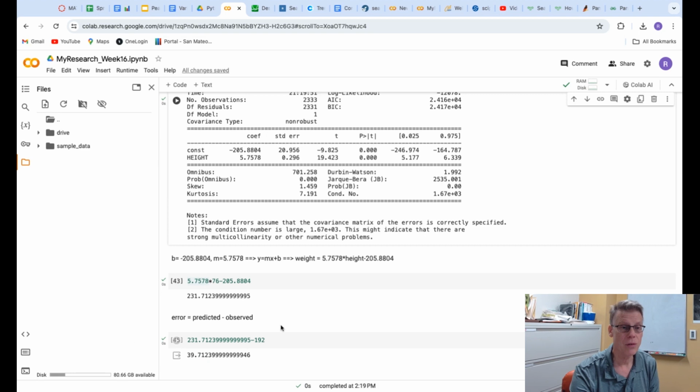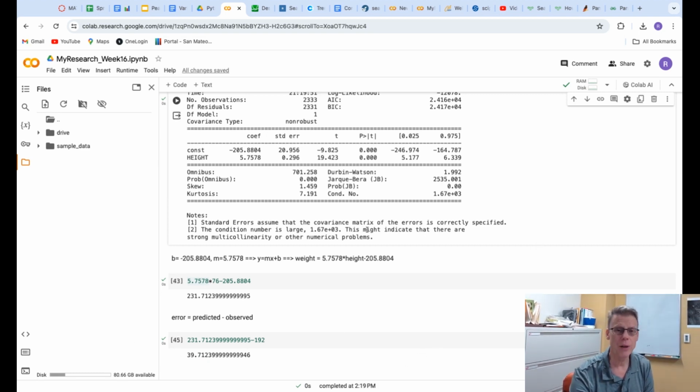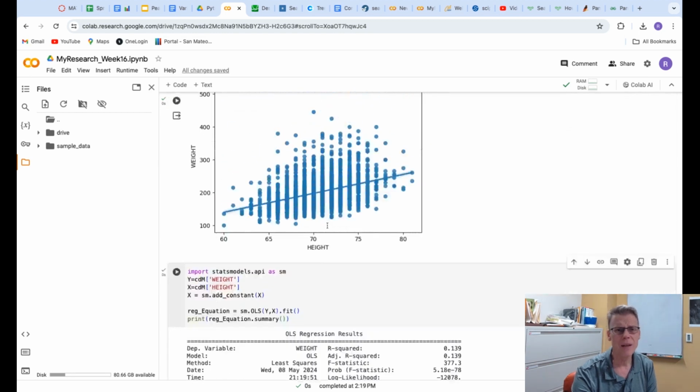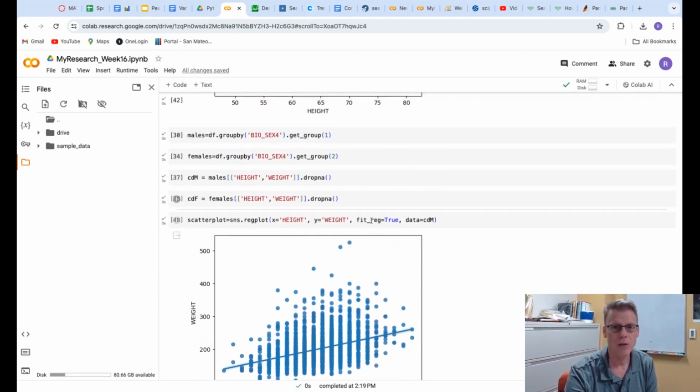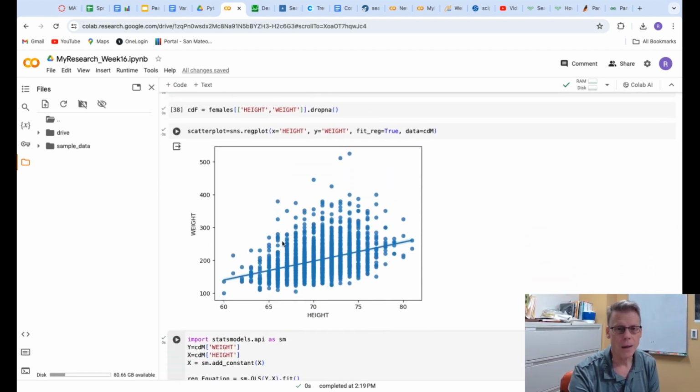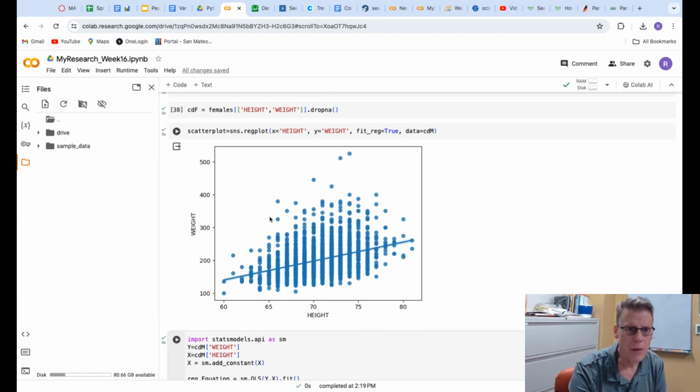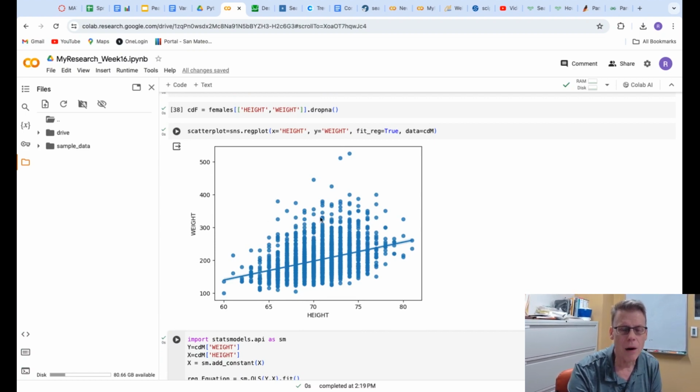So all of this stuff I want on your slide. And if you're not comfortable putting your own height and weight in here, then you've got a couple of options. You can go to your scatter plot. If you're a man, you're looking at this scatter plot. If you're a woman, then you change to F on all of these, right? You can pick one of these dots and then estimate what the weight and height are and then plug that in and figure out the error.